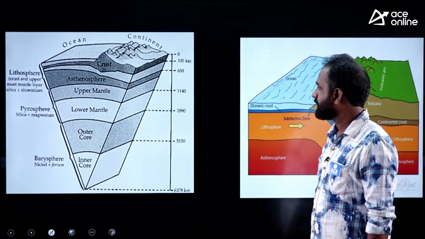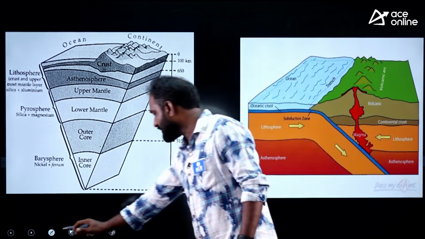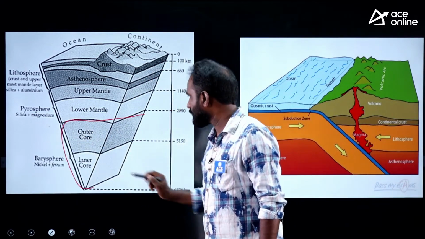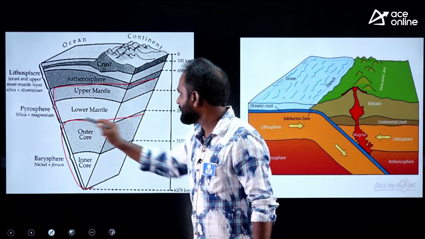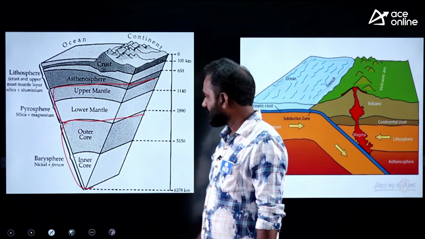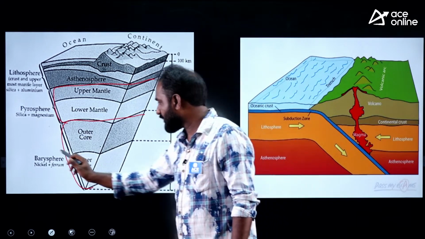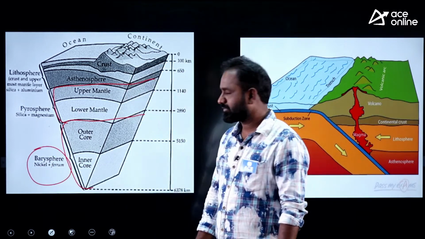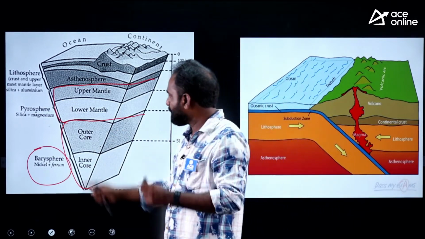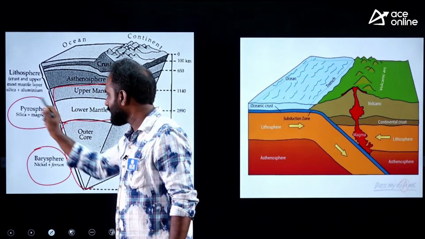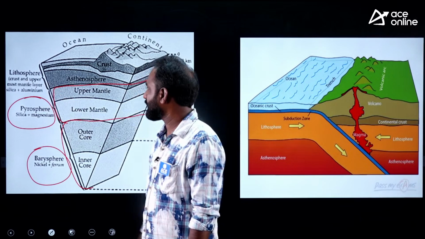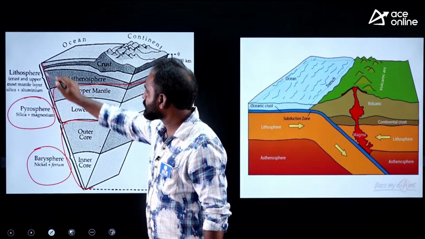Look at the picture mentioned in the NCERT book. This is the core completely, this is the mantle, and you know about the crust. Is it clear to you? The outer core and inner core together are called the barysphere. The upper mantle and lower mantle together are called the pyrosphere. And the crust is called the lithosphere.